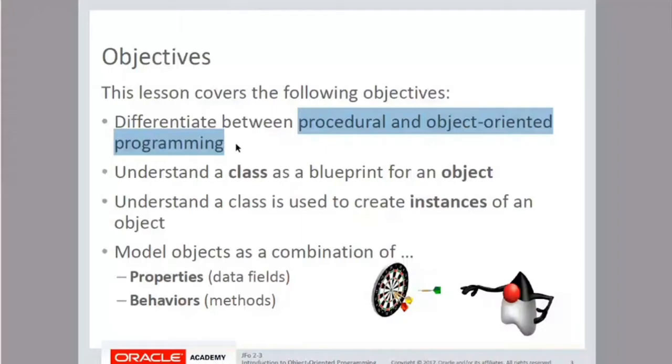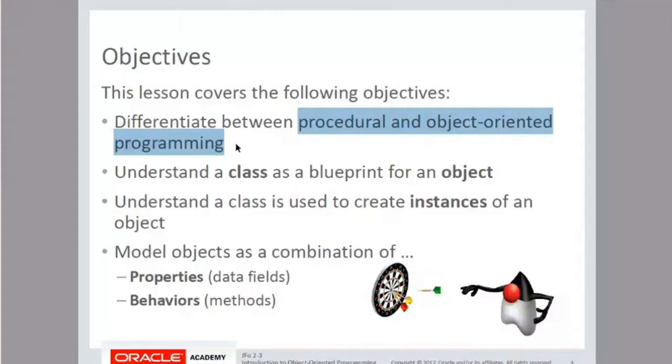Suppose the question says addition of two numbers using programming C. So what will you do? You will write #include <stdio.h>, void main, int a, int b, then printf, enter the two variables, scanf %d, ampersand a and ampersand b. Then you use a third variable c equals a plus b, then print the third value. Correct or not? The same program can be done in object oriented.